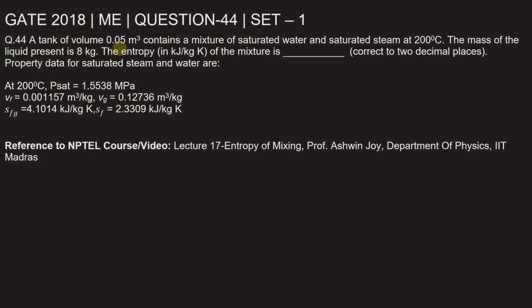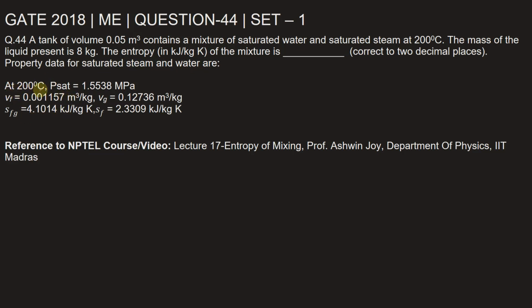A tank of volume 0.05 meter cube contains a mixture of saturated water and saturated steam at 200 degrees Celsius. The mass of the liquid present is 8 kilogram. The entropy in kilojoule per kg Kelvin of the mixture, corrected to 2 decimal places, is to be found, and the properties of saturated steam and water are given below.